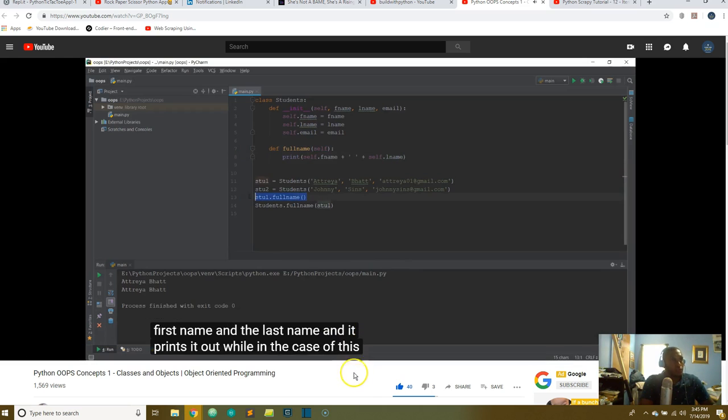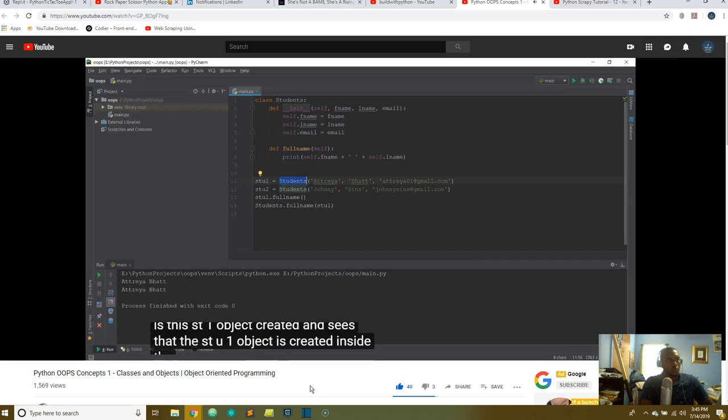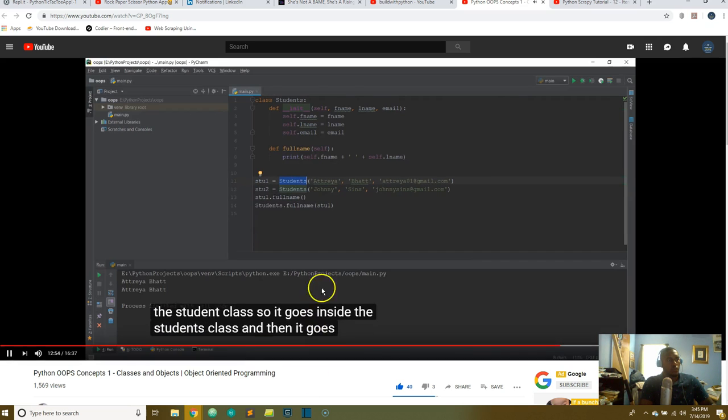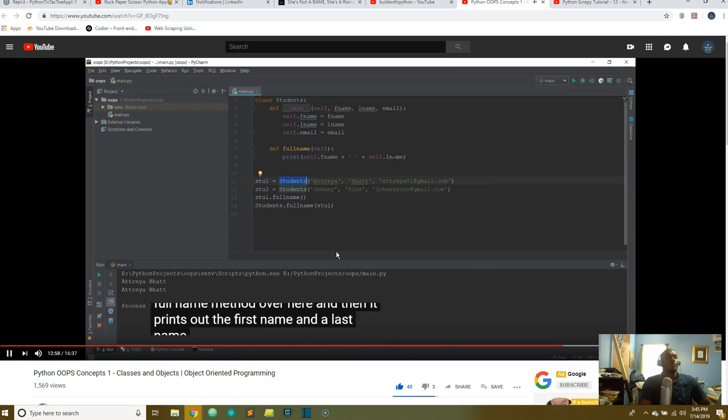While in the case of this line, it first goes to this stu1 object and it sees where this stu1 object is created, and it sees that the stu1 object is created inside the student class. So it goes inside the students class, and then it goes to the full name method over here, and then it prints out the first name and the last name.